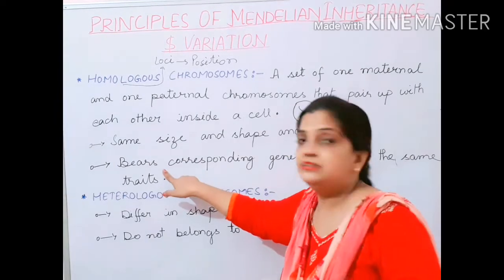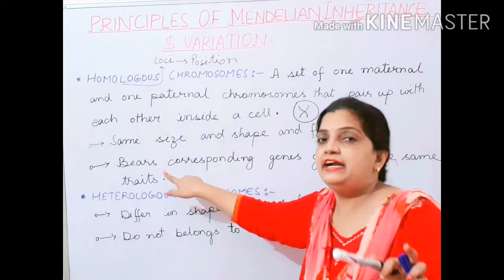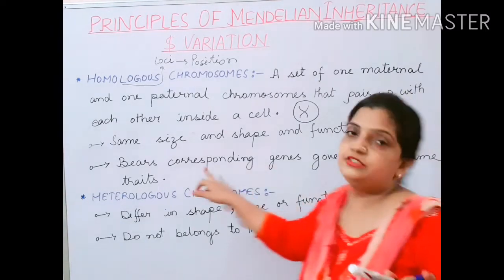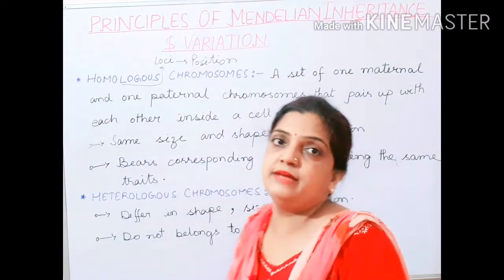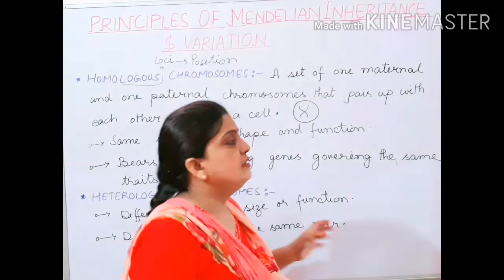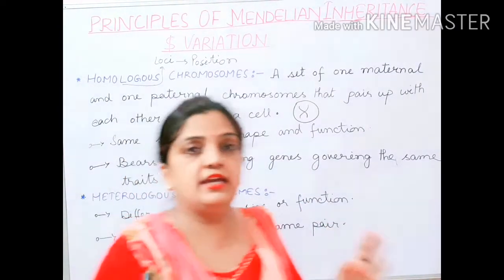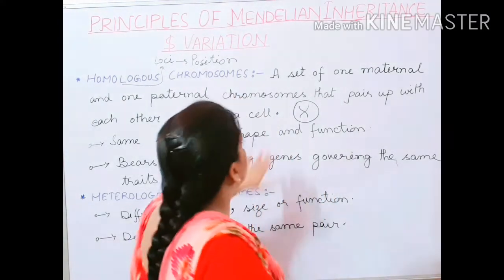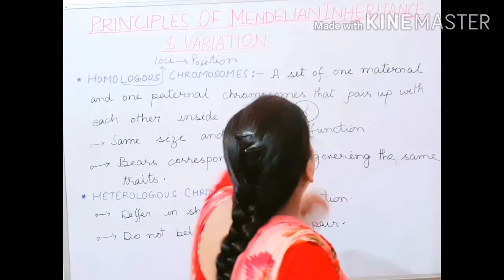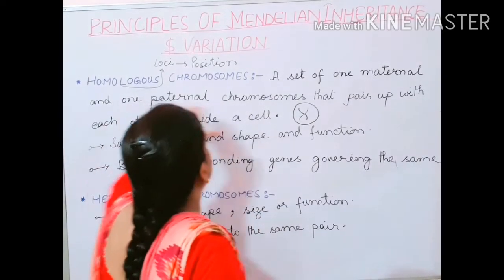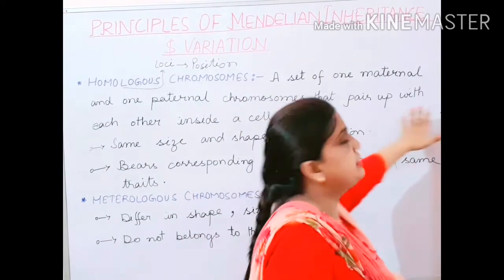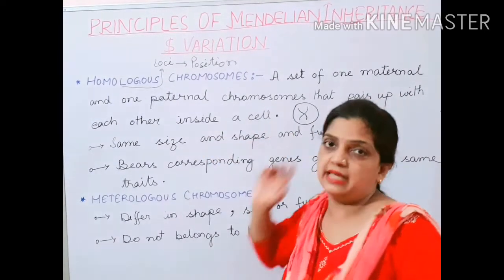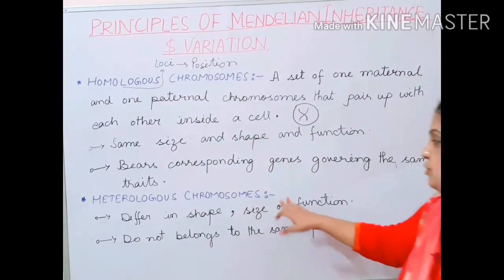Now children, the third important point: it bears corresponding genes governing the same traits. It means that the genes which they are having are of the same character. Now what is heterologous chromosome?